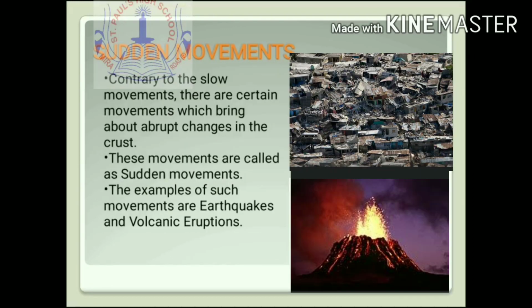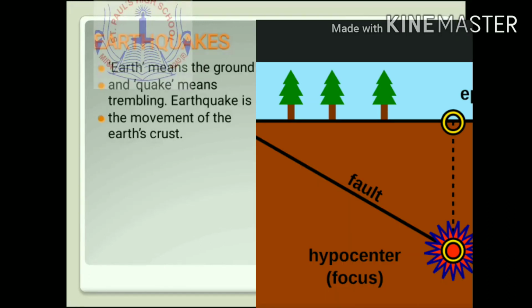On the contrary to the slow movements, there are certain movements which bring about abrupt changes in the crust. These movements are called sudden movements. Examples of such movements are earthquakes and volcanoes. Earthquakes. Earth means the ground and quake means trembling.